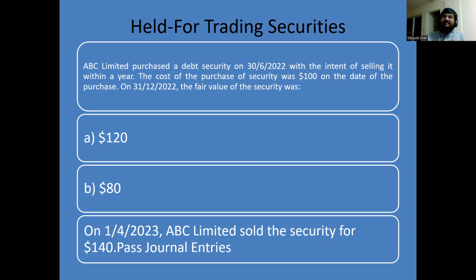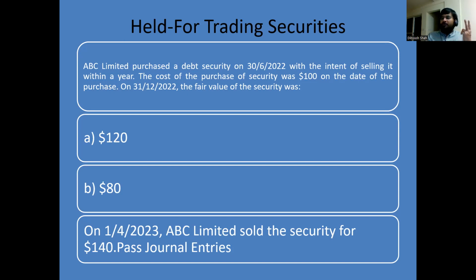So first of all, let's summarize the question. ABC Limited has purchased a debt security on 30th of June. The security has been classified as held for trading. The cost of acquisition of the security was $100. On the balance sheet date, the security was still not sold, and the market price of the security was $120. And on 1st of April 2023, ultimately the security was sold for $140.